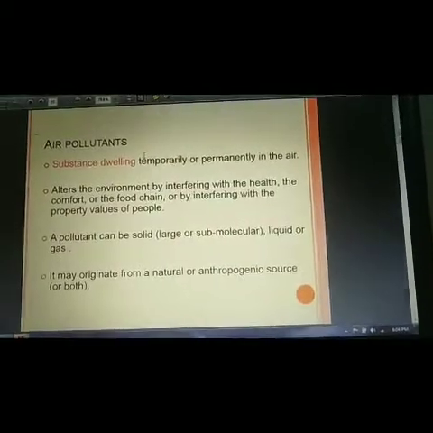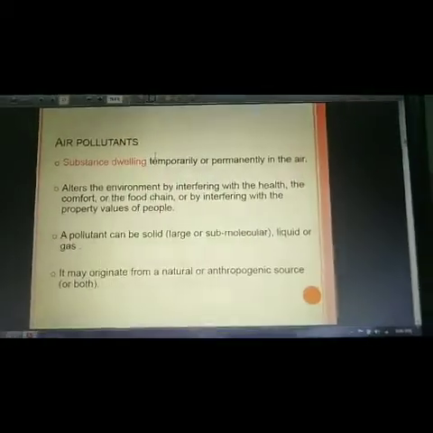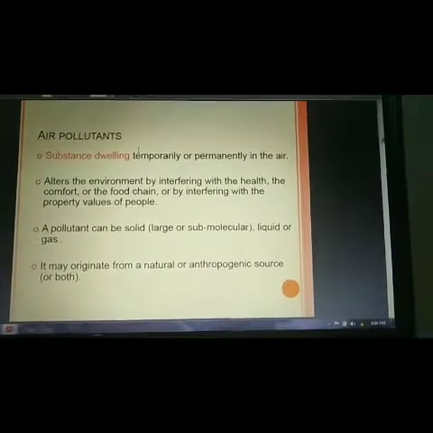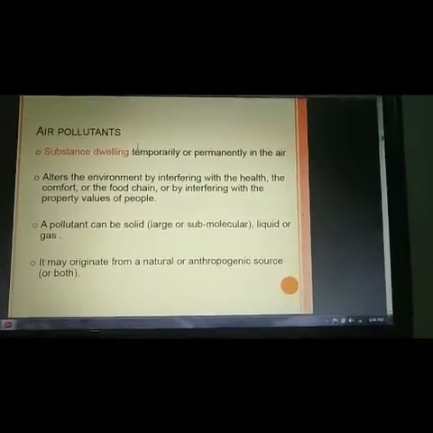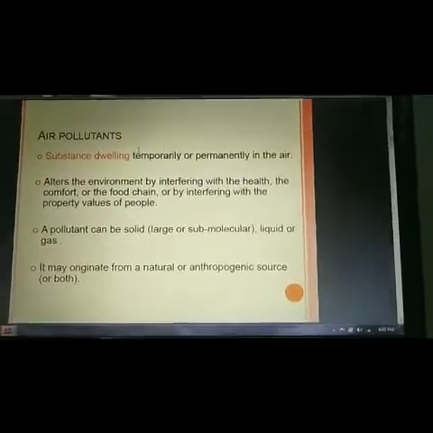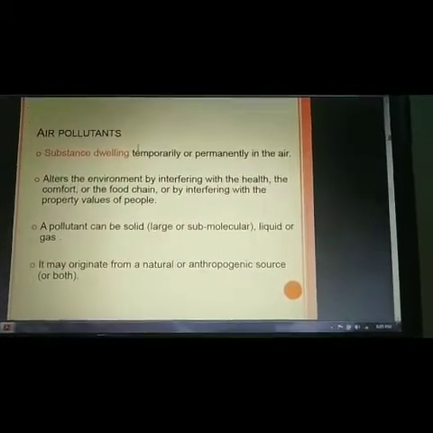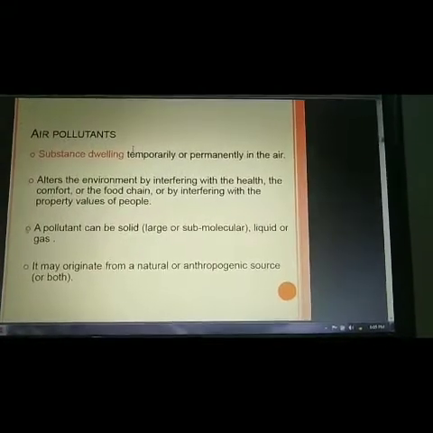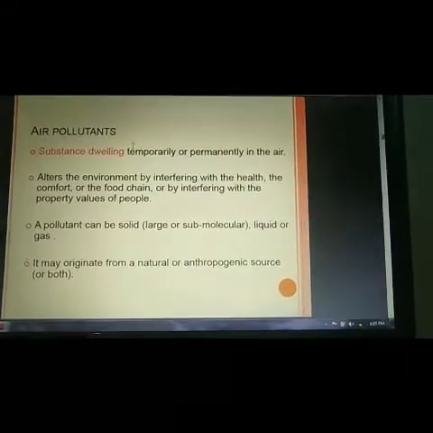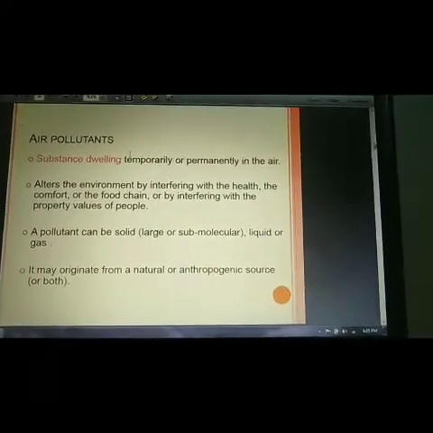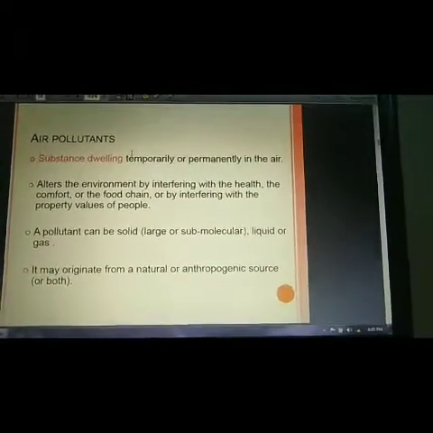So what are pollutants? Pollutant means that which causes the pollution. Pollutants alter the environment by interfering with health, comfort or the food chain, or by interfering with the property values of the people.